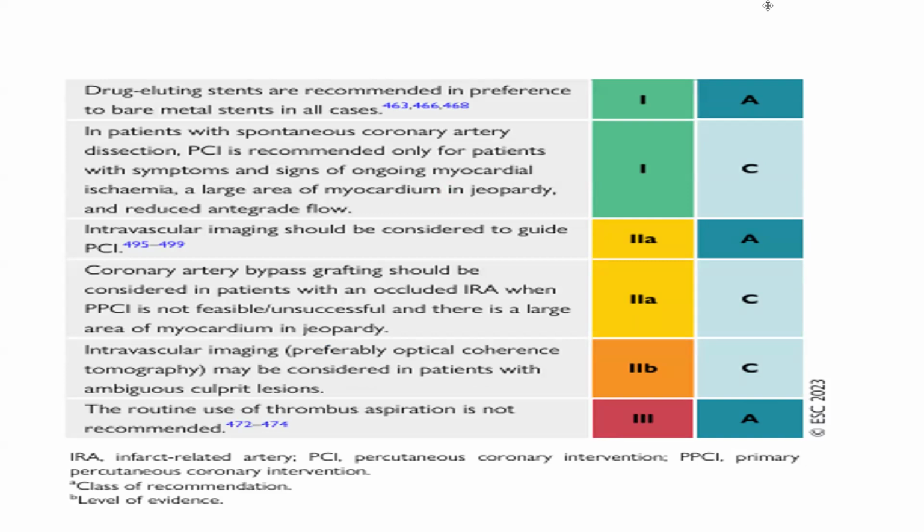In patients with spontaneous coronary artery dissection, PCI is recommended only for patients with symptoms and signs of ongoing myocardial ischemia, a large area of myocardium in jeopardy, and reduced antegrade flow. Intravascular imaging should be considered to guide PCI. Coronary artery bypass grafting should be considered in patients with an occluded infarct-related artery when PCI is not feasible or unsuccessful, and there is a large area of myocardium in jeopardy. Intravascular imaging may be considered in patients with an ambiguous culprit lesion. The routine use of thrombus aspiration is not recommended.